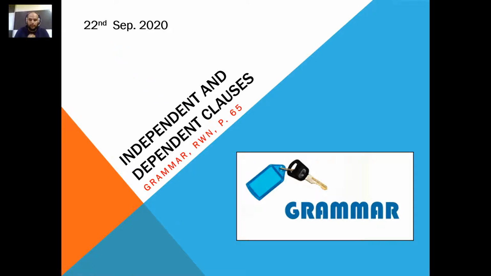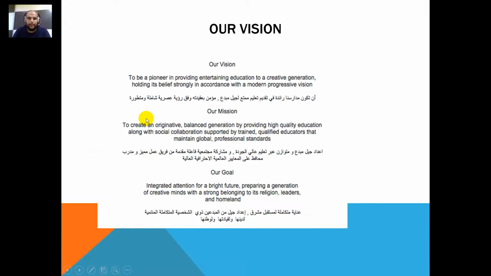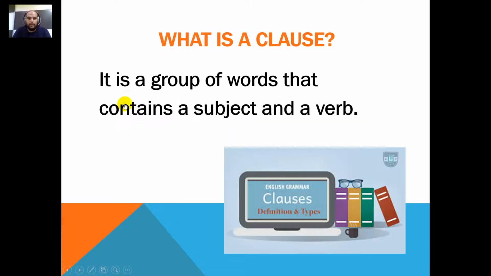So I told you we have finished with the revision sheet, and we're going to revise now. We're going to revise the independent and the dependent clauses. We're going to revise the complex sentence and the compound sentence. So you're going to be able tomorrow to get the full mark, God willing. Okay, so here we go.